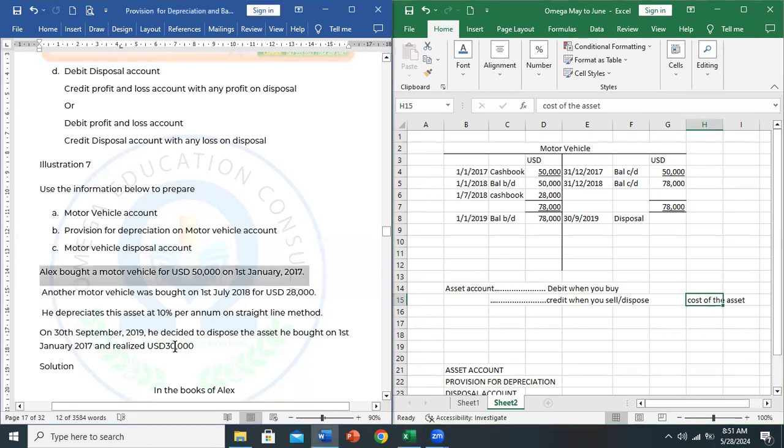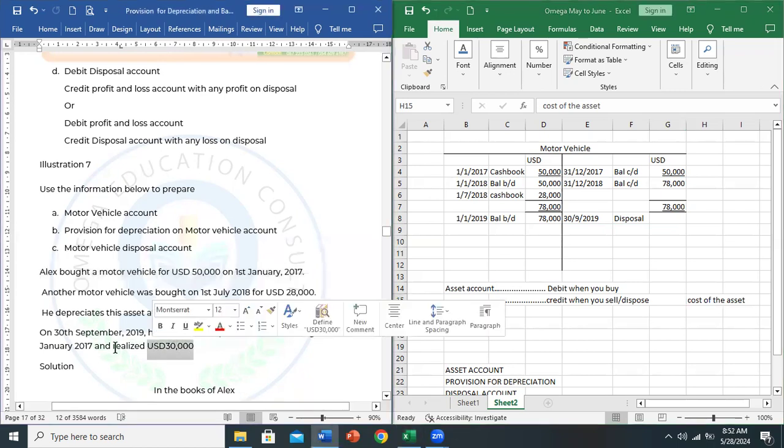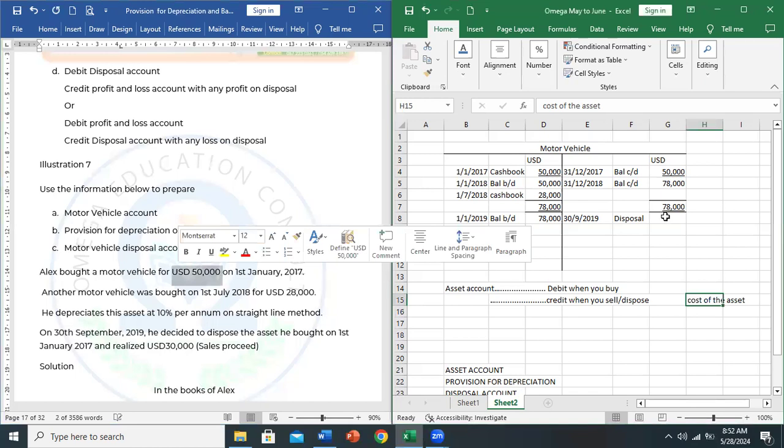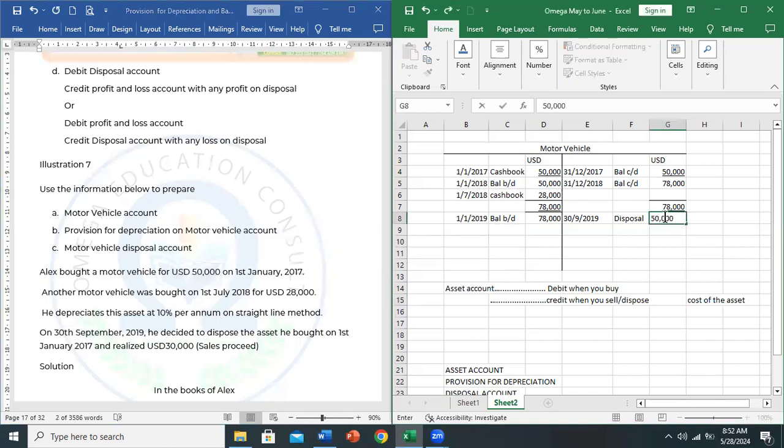It cannot be this 30,000, which was realized. This 30,000 is how much we got from selling it. So that's the realized amount or the proceeds, the sales proceeds. If you want to, sales proceeds, how much you got from selling or disposing it, don't use that figure. Use the cost, the original cost of that asset. And when we trace, the cost of that asset is what? 50,000. So we are going to credit with 50,000.